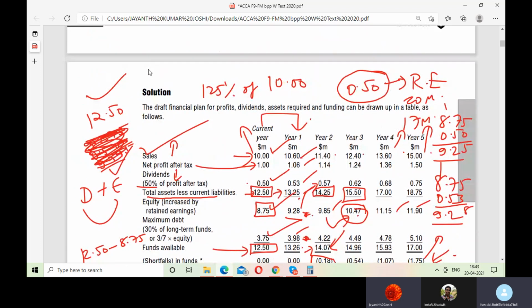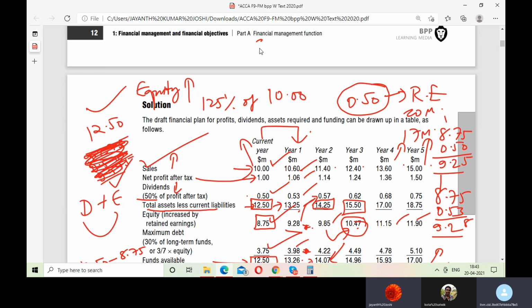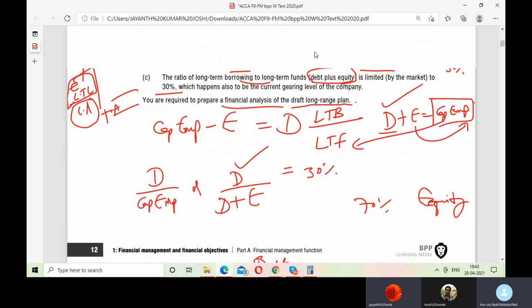Yeah, we can do one more thing here. They can try to raise equity. That means they can increase their equity, and try to make the proportion in such a way that they go for additional equity, but they should not go for debt finance, correct? Why? Because debt is already, how much do they have as debt?